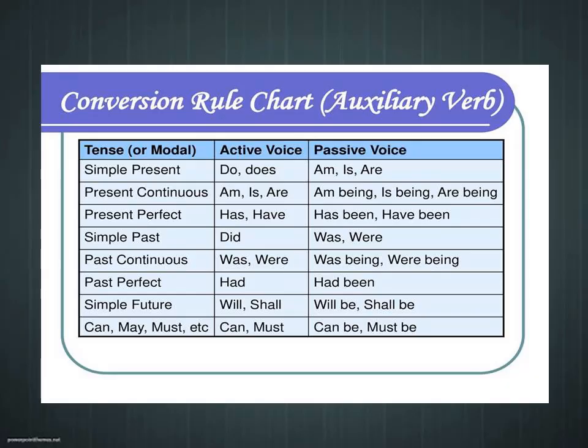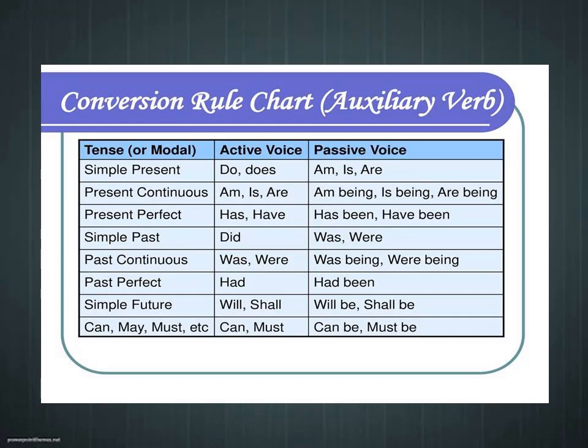Now we are going to look a little more elaborately at the third and the fourth rule which we discussed previously, that is, how the verb gets changed while converting the sentence from active to passive voice. For example, if the given verb in active voice is in present tense, then we have to change it in passive voice by using am, is, or are plus V3 form of the verb.